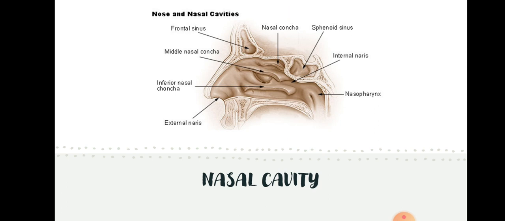In addition, as the inhaled air passes through the nasal cavity, its temperature is brought close to that of the body temperature, children. So when the air is passing into your nasal cavity, the air is adjusting its temperature according to your body temperature, and it takes up water vapor so that it becomes more moist than before. If it is moist, then only it will collect the dirt, it will not allow dirt to enter into the respiratory tract. That is a function of the nasal cavity.